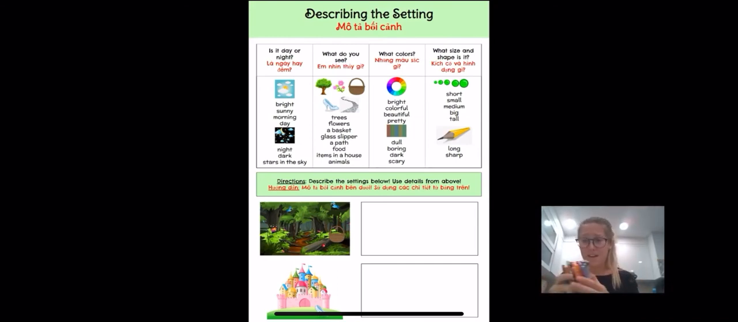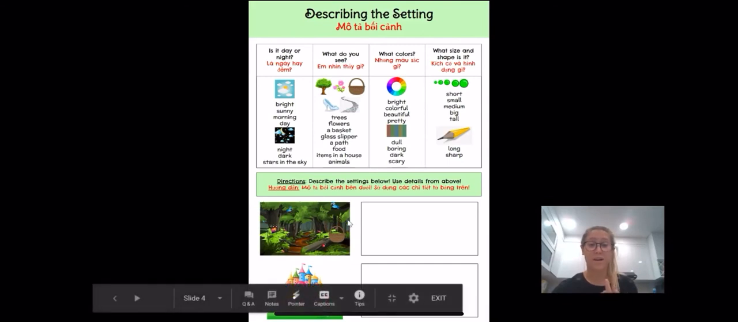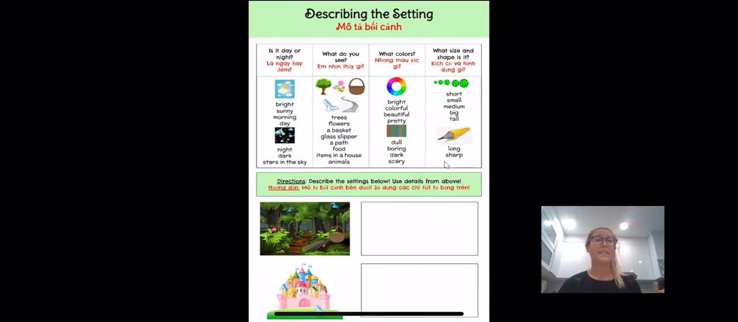But maybe your setting is colorful, like my markers. Maybe it's beautiful. You're in this beautiful forest, like this one. And maybe it's pretty. You see a pretty dress, or you see a pretty flower. Or it might be dull, like these colors are dull. They're dark. They're kind of boring. They're not very exciting colors. They're just kind of meh colors.